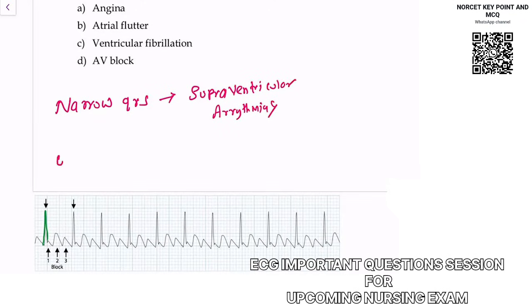If I say wide QRS, that means more than 3 boxes, more than 120 millisecond. This is wide QRS. More than 120 millisecond, or I can say 3 box. Then I can consider the pathology somewhere in the ventricles, means there is some pathology related to the ventricles. So why I am telling you this, how to approach a question, understand this.